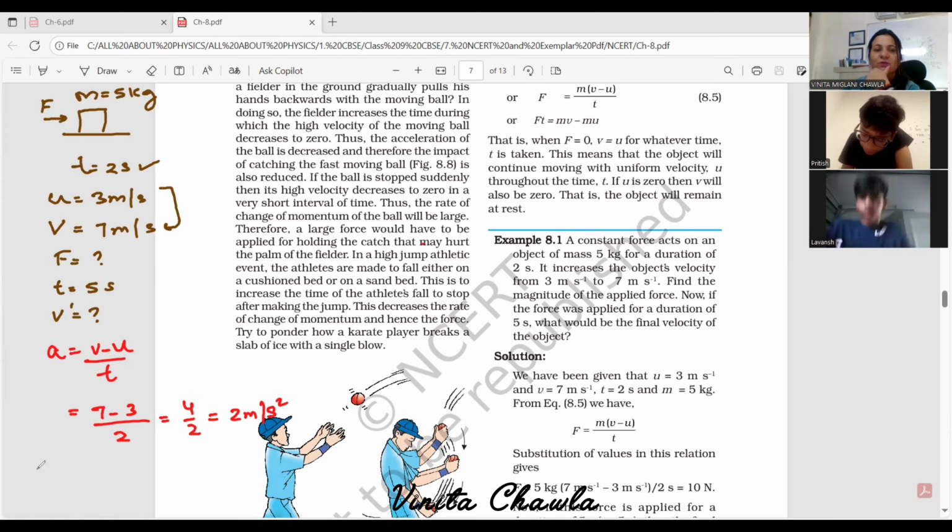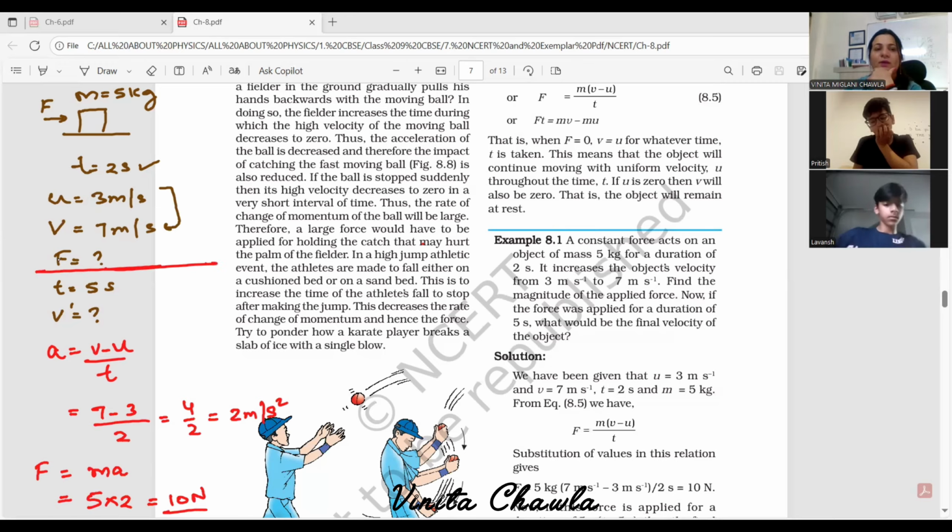Now we can find the force. We can apply the second law of motion here: force is equal to mass into acceleration. Put the values: m is 5, acceleration is 2, so the force is 10 Newton. This is for 2 seconds. Till here we are done.